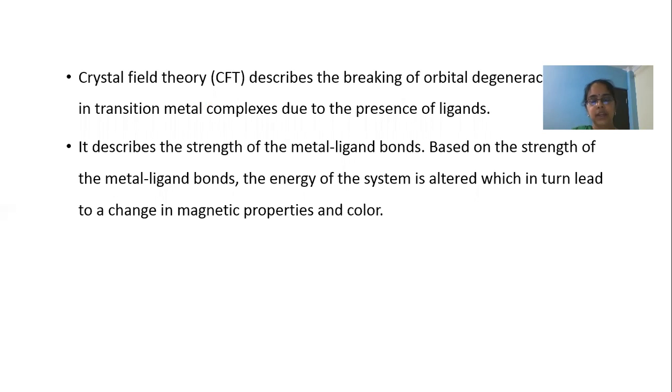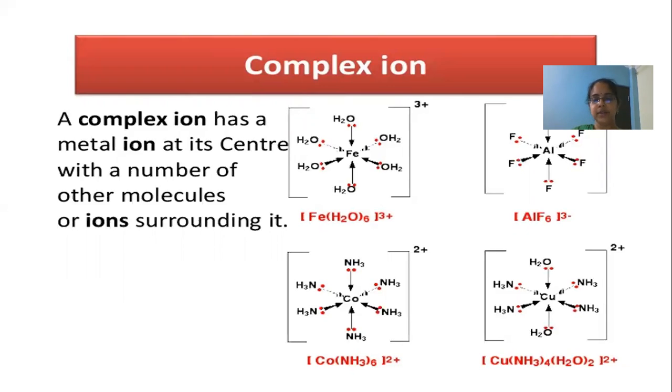It is mainly based on the breaking of orbital degeneracy in the transition metal complexes due to the presence of ligands. It describes the strength of metal ligand bonds. Based on the strength of the metal ligand bond, the energy of the complex varies, which is responsible for its magnetic properties and color. As it mainly deals with the coordination compounds,